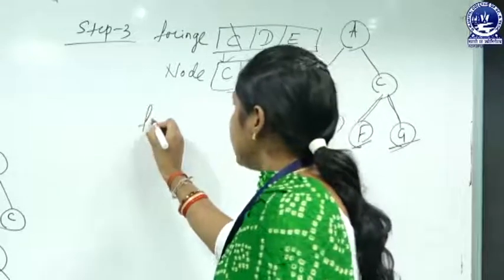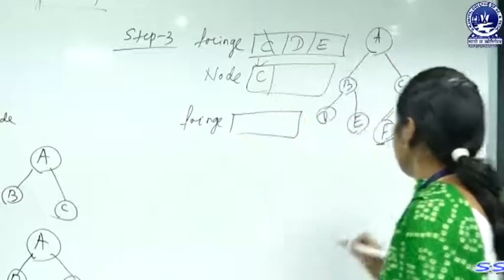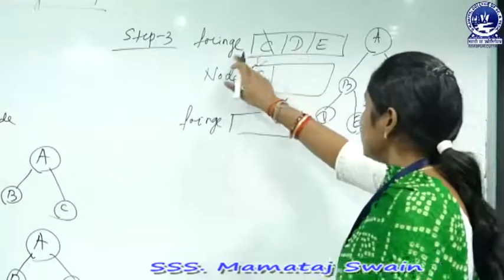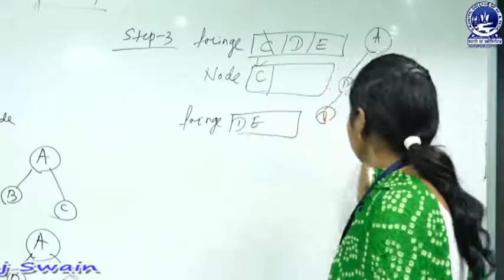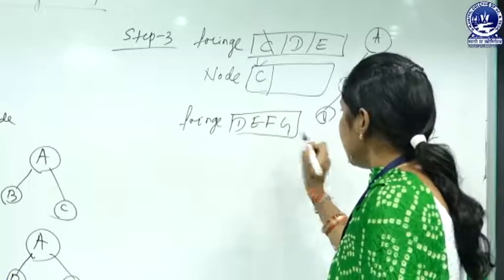Now, our fringe list is updated by adding the nodes F and G. Here our fringe already contains the nodes D and E, and we add F and G at the back of the fringe, that is F, then G.